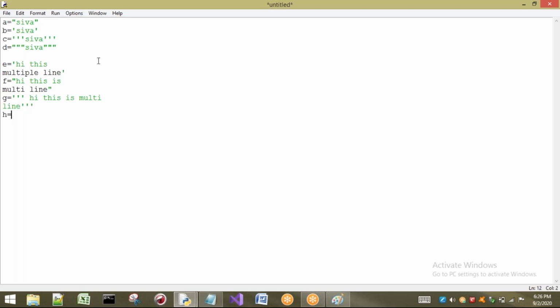Now if I go for double quotes, okay, three double quotes. So hi, this is multi-line. And here also the color is green, no problem. That means these two are not possible. So I will execute this program now so that it will show clearly where the error is.